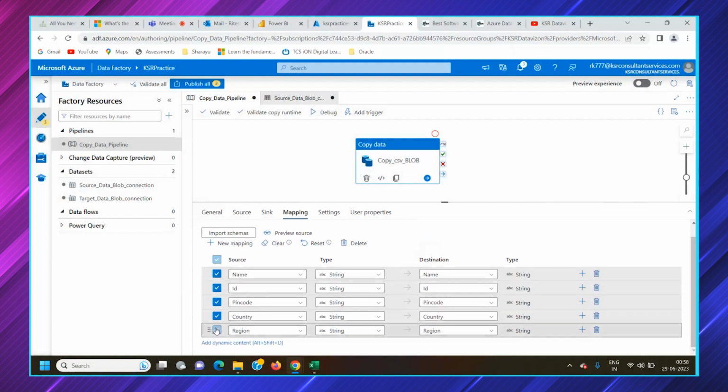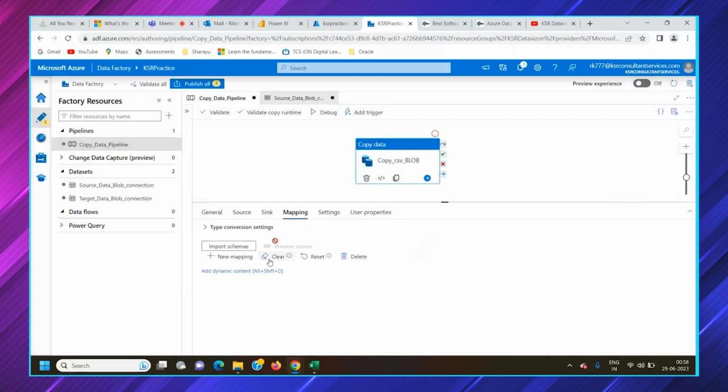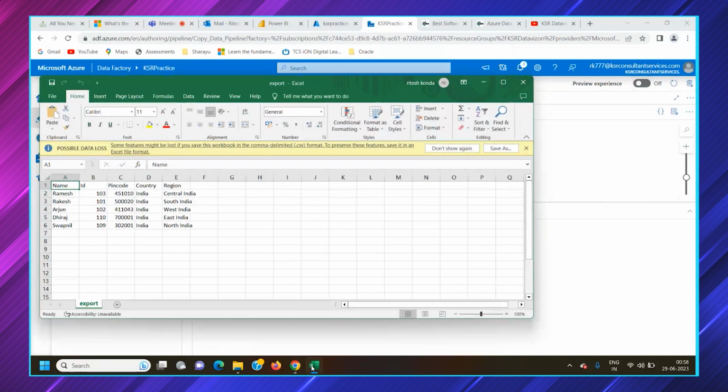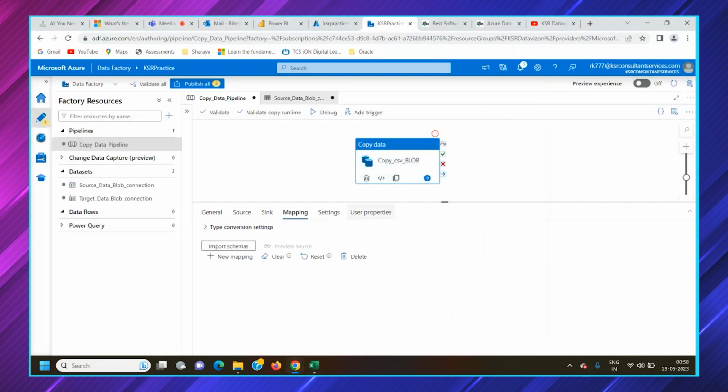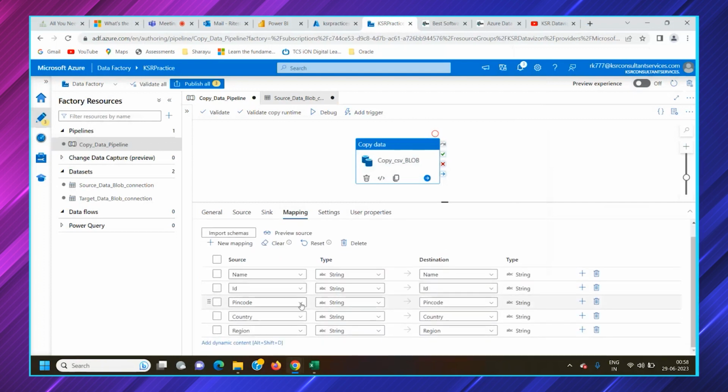You want all these columns. Even though you don't import this, you can clear it. ADF is smart enough to copy everything. Mapping does not need to be chosen by default. We only have 5 columns here: name, ID, pin code, country, and region. But in case we have around 10 columns and we are only copying the data of 5 columns, there this mapping concept comes into the picture. You can map only those columns which you want from source to destination.